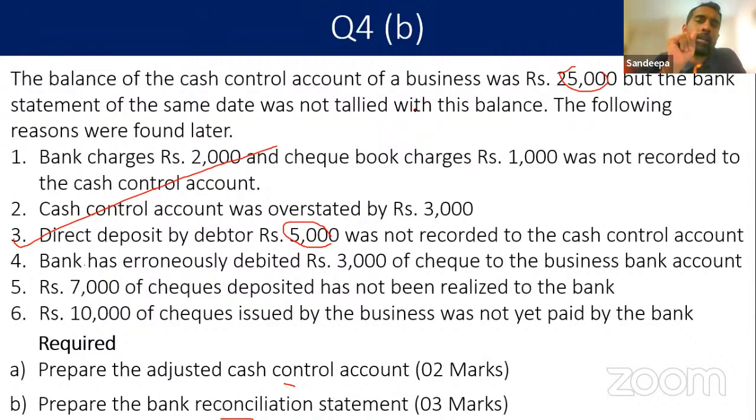Think carefully: when the bank debits, does the balance go up or down? Bank has erroneously debited, so it has come down. Very good. For the bank it's a liability. Liability debited means the liability is coming down. Right. Now we go to the rec. Two things go into the rec: errors made by the bank and the timing differences.